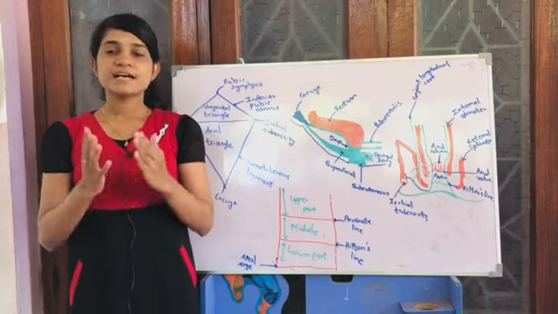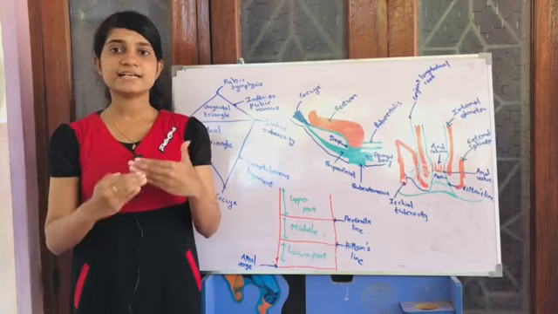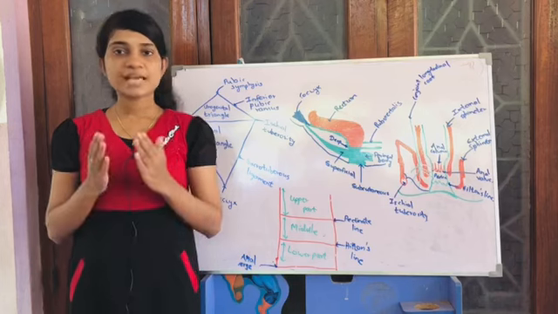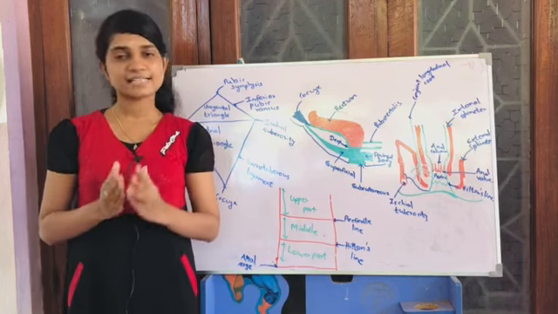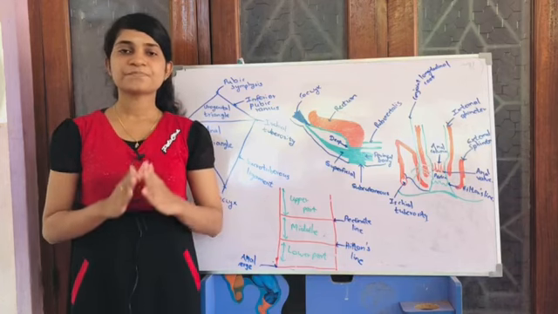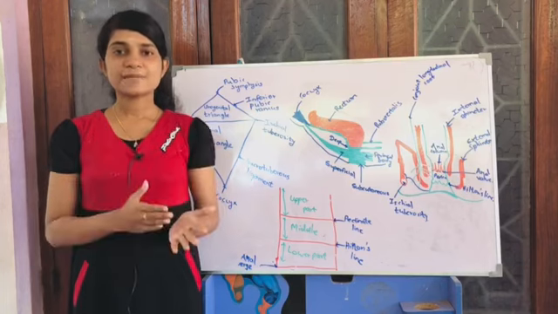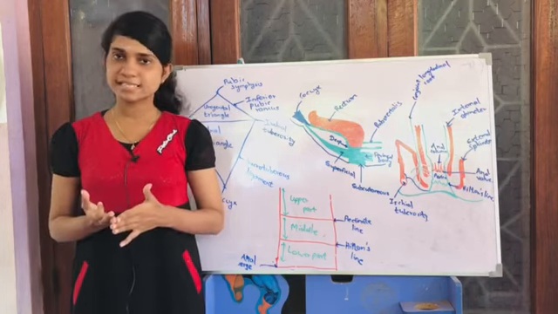Now see, the bleeding from the hemorrhoids is a bright color. Why is that? Because the anal cushions are formed by arteriovenous anastomoses, as I already told. That is the reason for this bright red color. And then there are two types of hemorrhoids. One is the internal hemorrhoids and the other one is the external hemorrhoids.